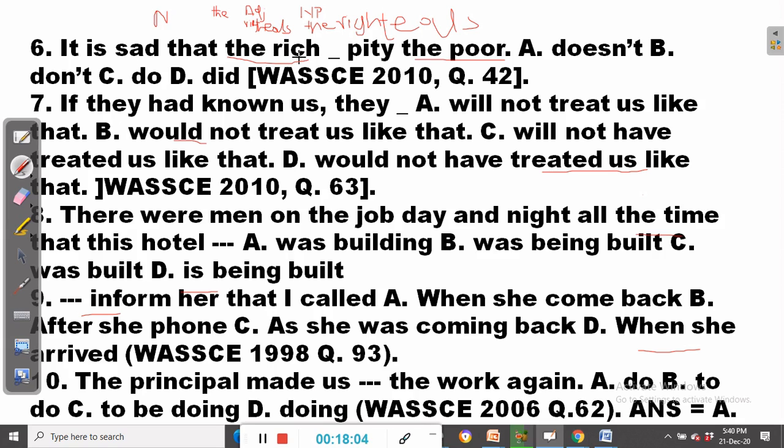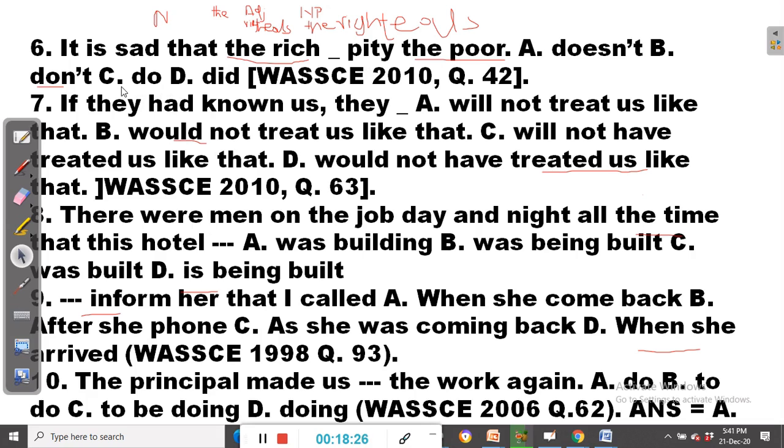So it is sad that the rich don't, because if we are talking of do, then we won't be talking of sad. So we also have to look at the semantic aspect of grammar. It is sad that the rich dash the poor.